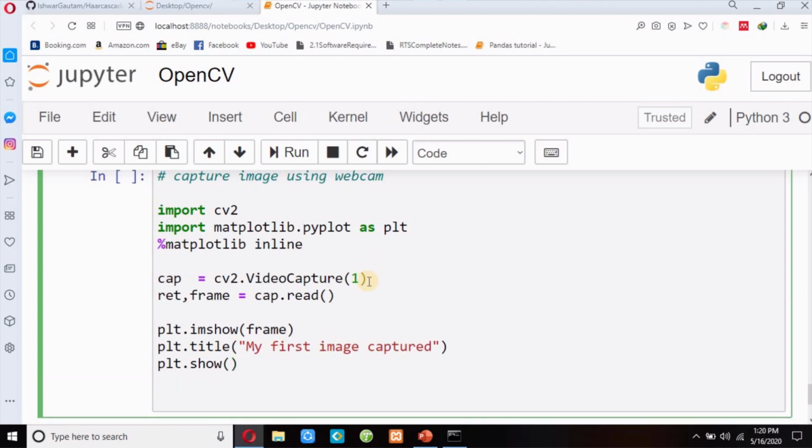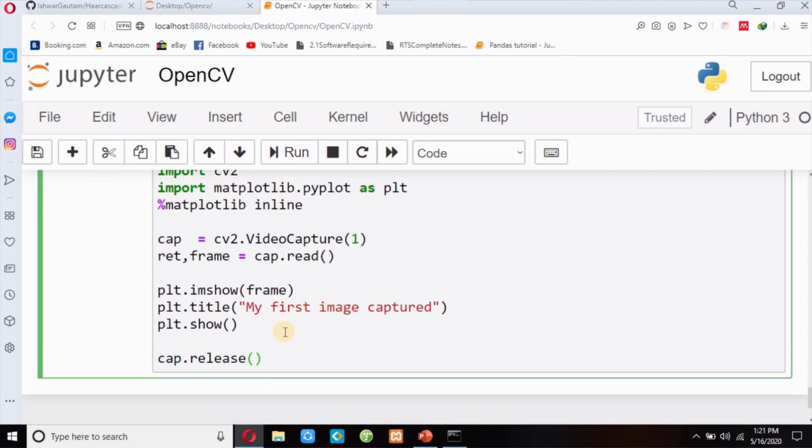Since I have opened my camera, I must close it, so I will simply write cap.release at the end. So guys, first I have imported the cv2 library and then matplotlib.pyplot to plot my image, and then I have opened my camera, I have read my camera, I would like to display my frame, and then this is my title and this is the final code to show my image on the same page, and it will release my camera or close my camera.